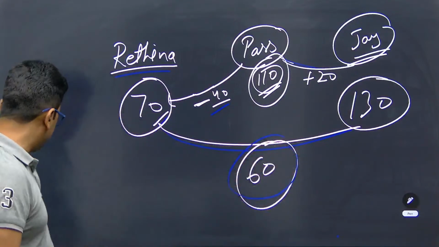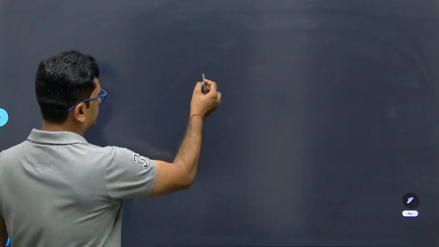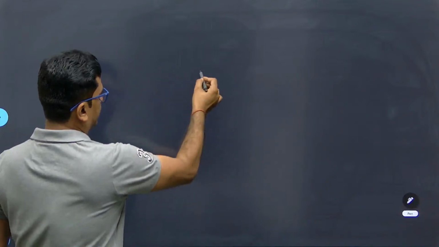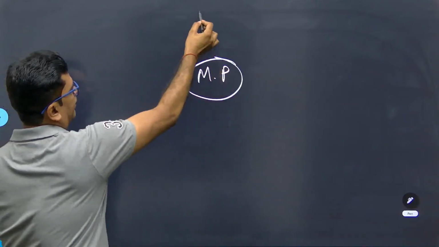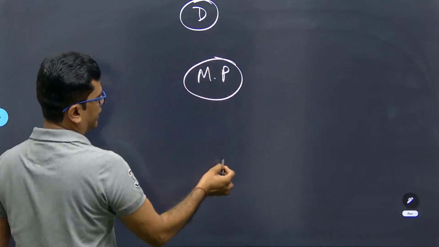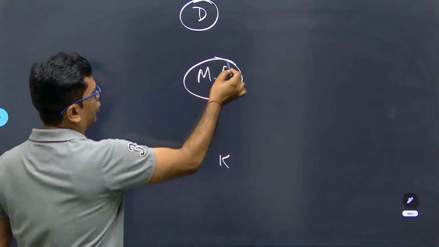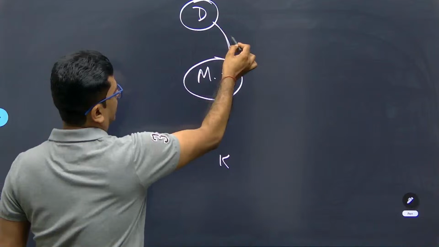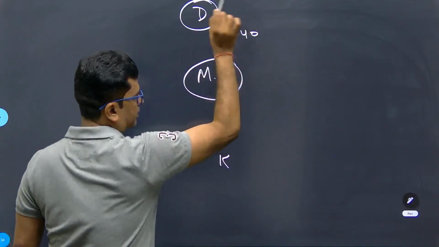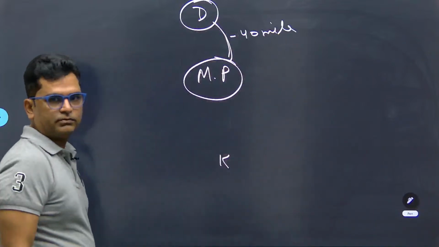Once again, I am telling it in another way as well. Suppose this is Madhya Pradesh, MP, and here we have Delhi, and here we have Kerala. The difference between Delhi and MP is 40 kilometers, for your better understanding, 40 miles.